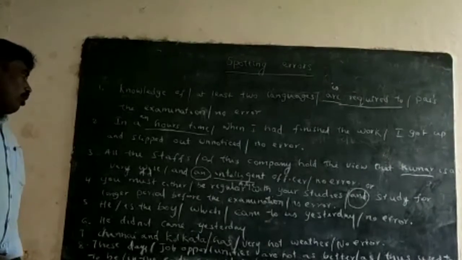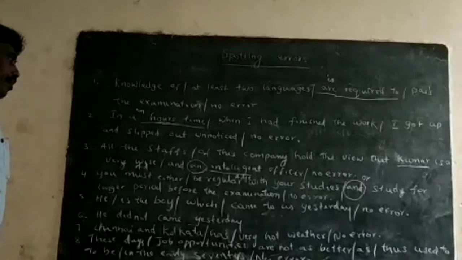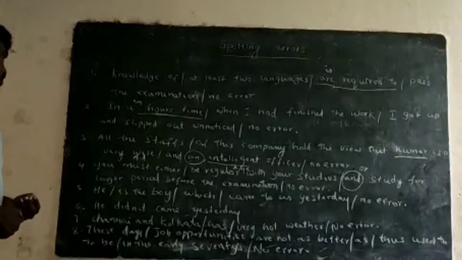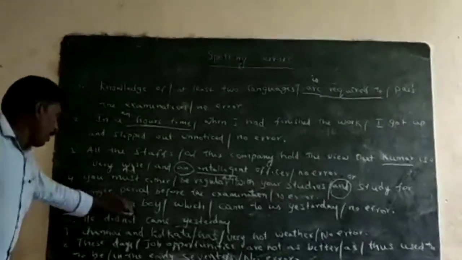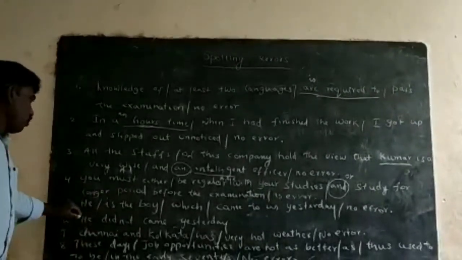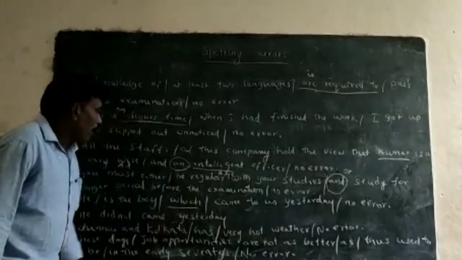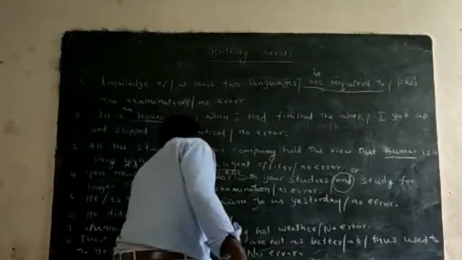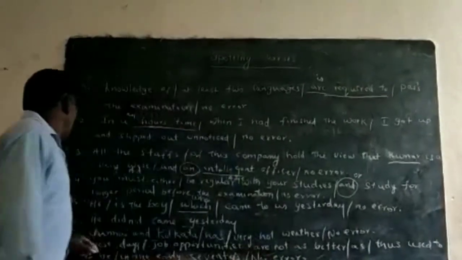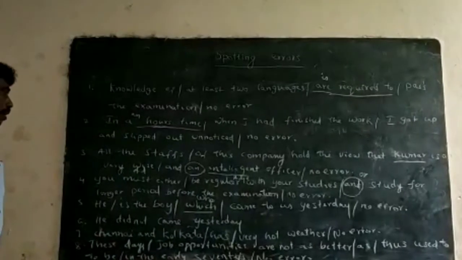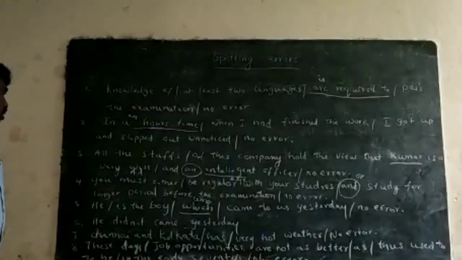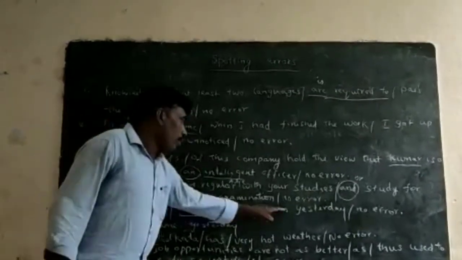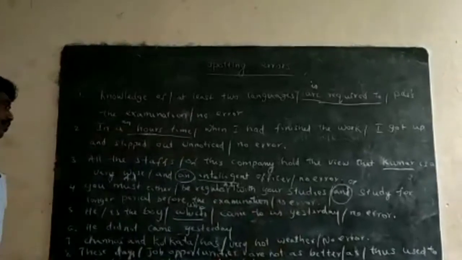The fifth example: "He is the boy which came to us yesterday." This is related to relative pronouns. He is related to the boy. Here, instead of "which", we should use "who". "He is the boy who came to us yesterday." That is the correct answer.